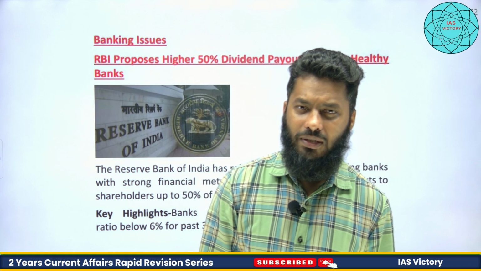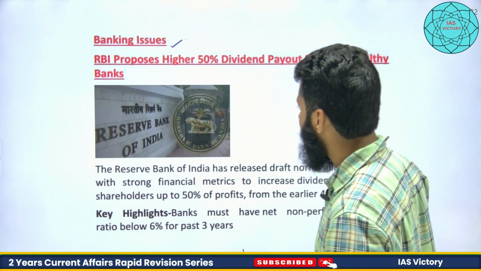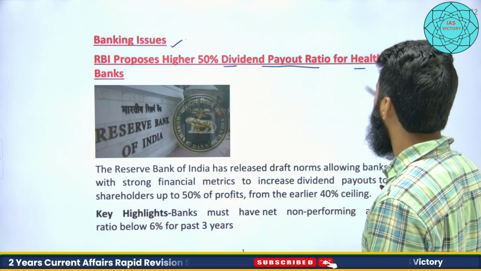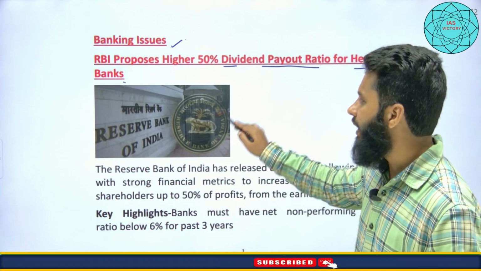So let's discuss a few topics from economy related to banking issues, right? RBI proposes a higher 50% dividend payout ratio for healthy banks. So here two topics we need to understand. What is a healthy bank, right?